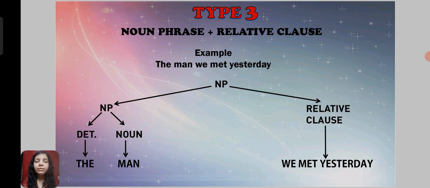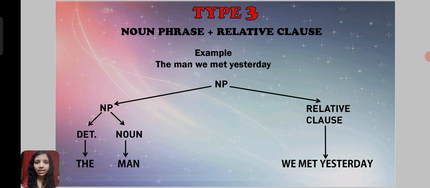Next is the third type, which is noun phrase plus relative clause. So the example will be the man we met yesterday. Here the noun phrase will be divided into noun phrase and relative clause. Means, see, a noun phrase is not only made up of one type. We have already studied two other types in previous slides, and now we are on the third type, which shows that a noun phrase combines two, noun phrase and relative clause.